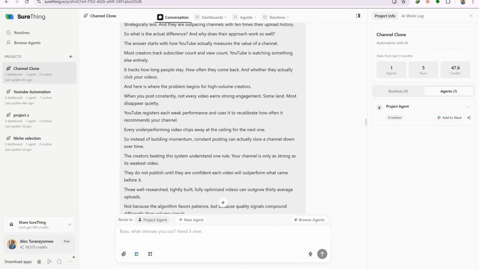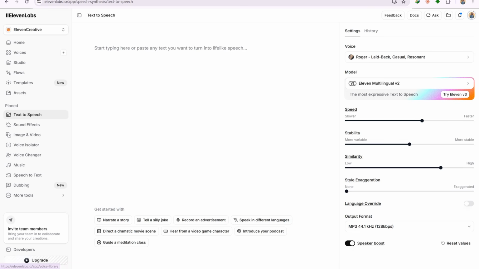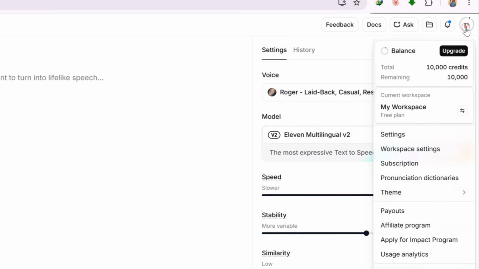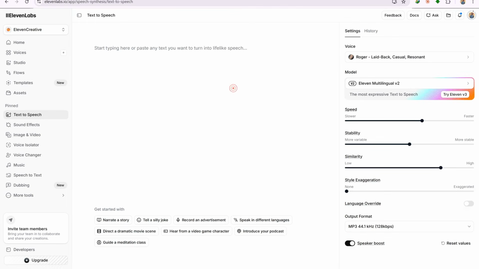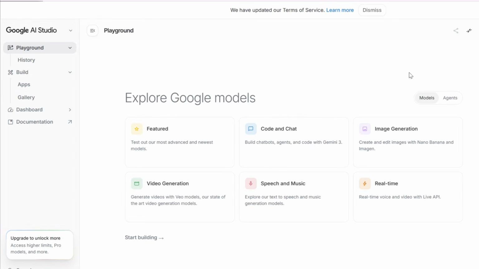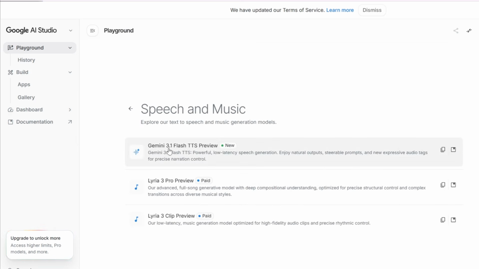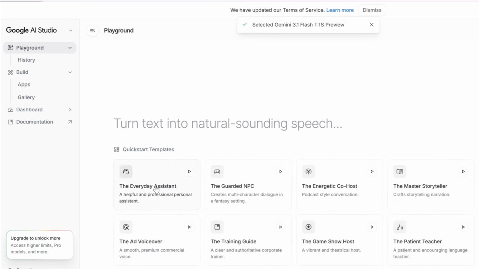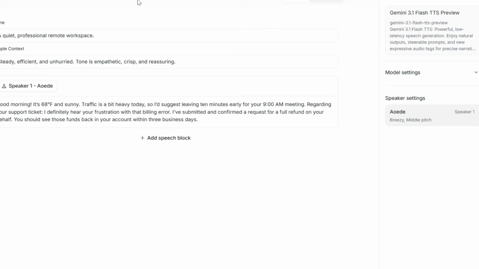You have 3 strong options for this depending what you need. The first is ElevenLabs, which is known for its realistic human-sounding voices and gives you 10,000 free credits that refresh every month. The second is Minimax Audio, which has a large voice library and also provides 10,000 free credits monthly. On the free plan, you can also design or clone a voice for consistent branding across your channel. If you want something with no credit limits at all, Google AI Studio is completely free. Log in, go to the playground, select speech and music, choose the Gemini 2.5 Flash TTS preview model, pick a voice, paste your script, and generate.